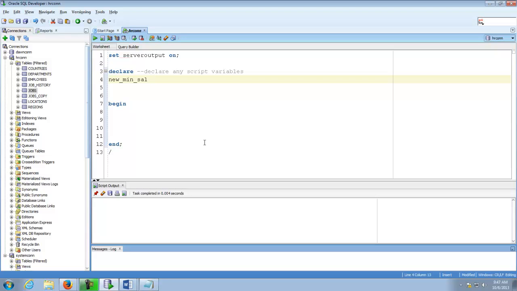It's just like being in a programming class. You need a variable, you have to come up with a good name for it. You also have to specify a data type for it, and here you have the Oracle data types at your disposal. So this is perfectly acceptable, something like this. It's money, so we can do a number type with two decimals. That's one way of doing it. I'm going to comment that out. Here's probably a better way of doing it. This way you don't have to worry about your data types.